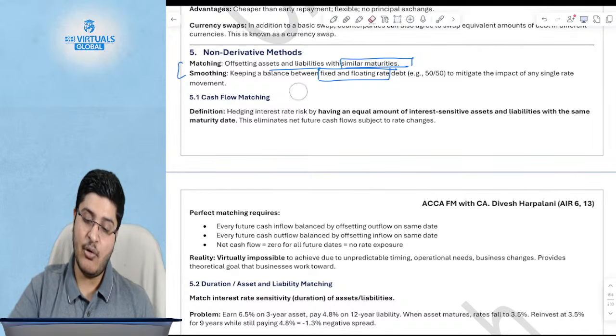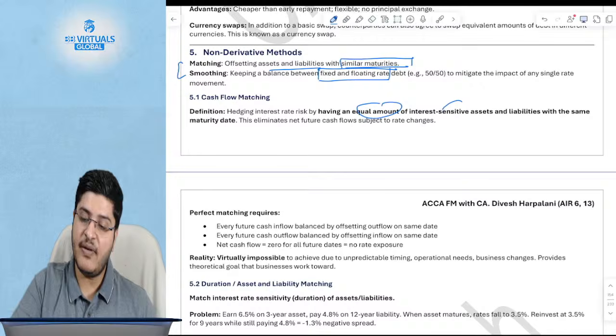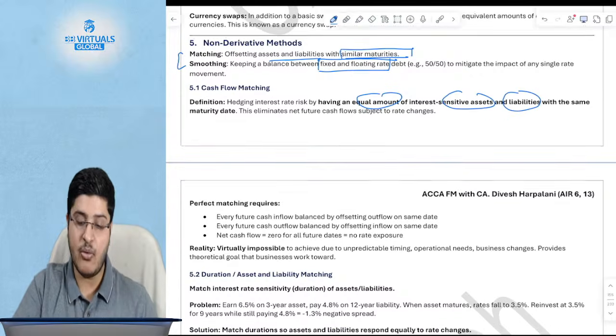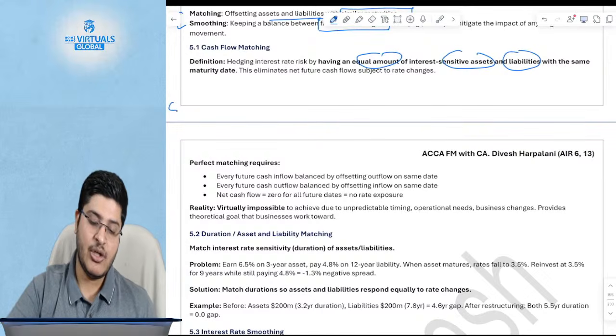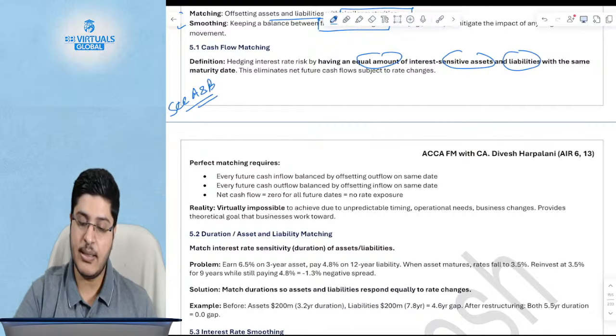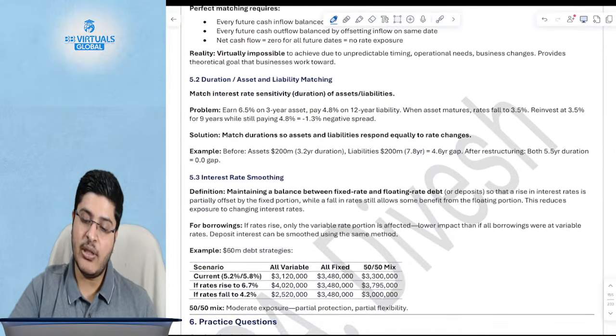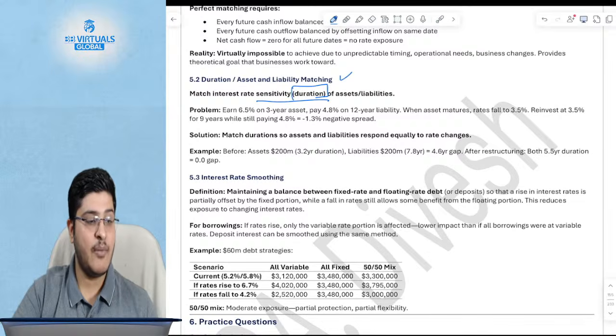Okay. So cash flow matching is having an equal amount of interest sensitive assets and liabilities, so that if rates go up, both go up, and if they come down, both come down. Okay, this could be tested in section A and B. Both these topics could be tested in section A and B, guys, which is objective type questions. Second is duration or asset liability matching, which is you should match your duration. The duration over here means what?